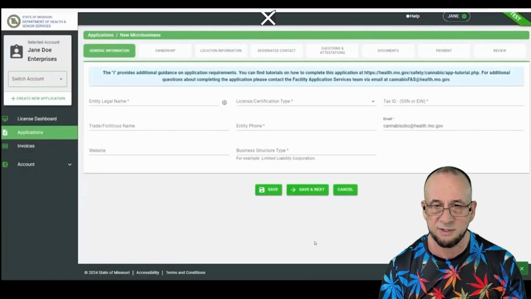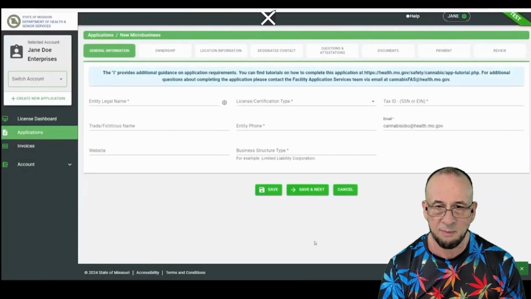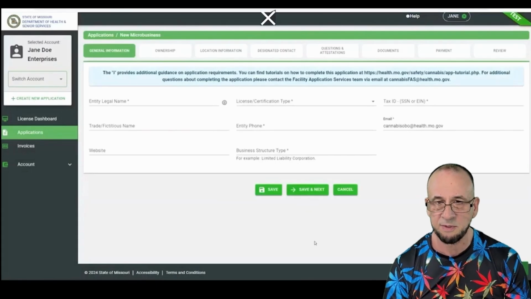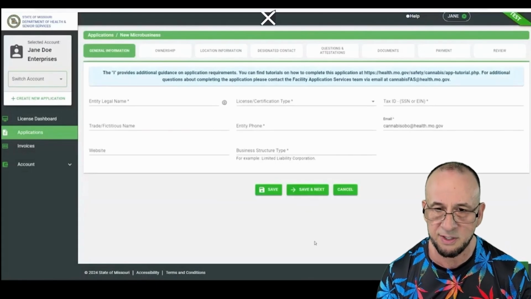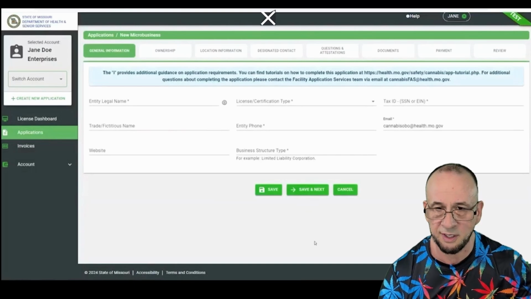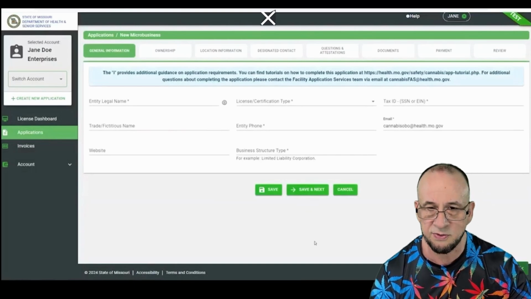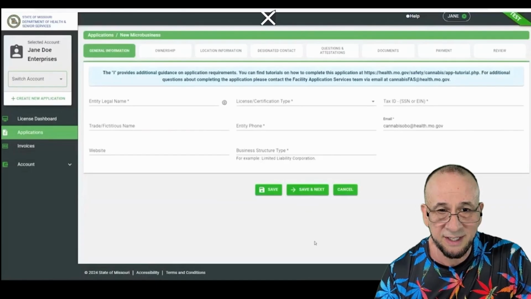Every place in this document is important that you put the correct information. Don't lie about anything and don't submit any false documents. Not only will that get your application rejected, it could land you in some legal trouble for doing some shenanigans like that, as it should for people that are going in here and screwing this up for everybody else. So put your entity legal name.